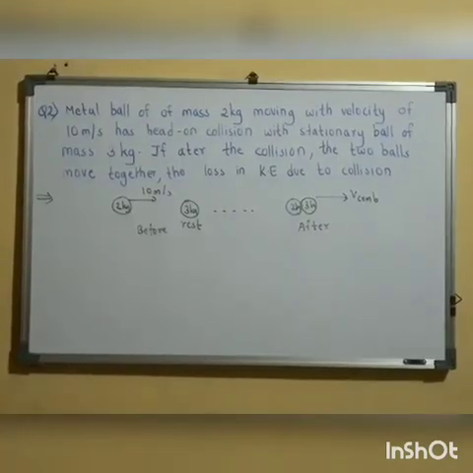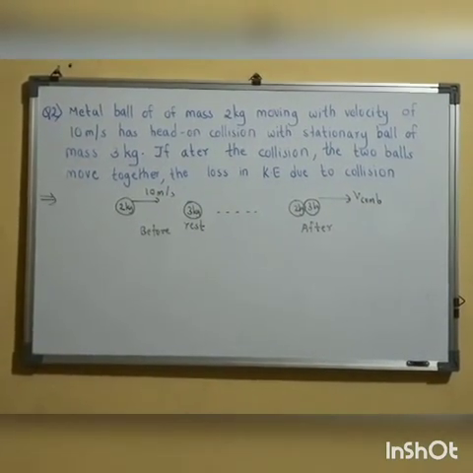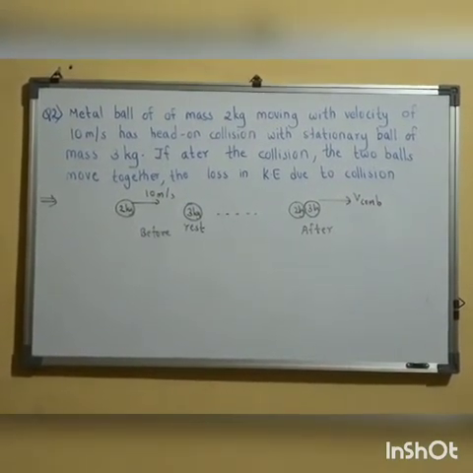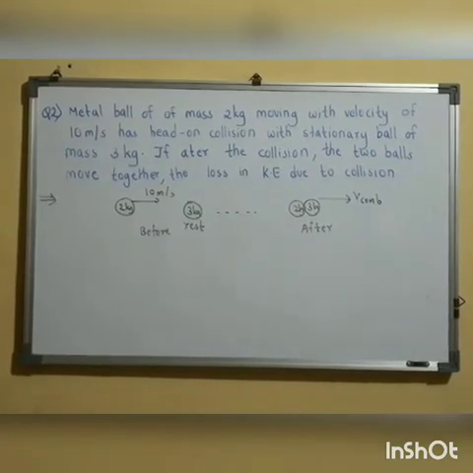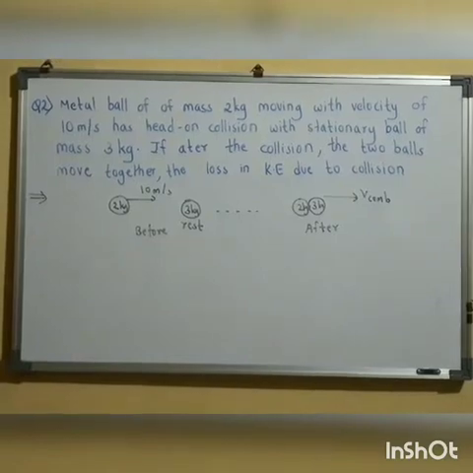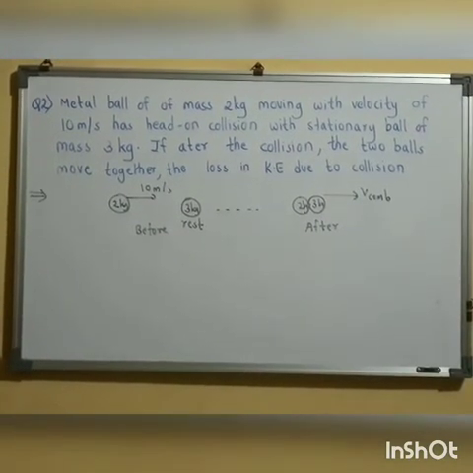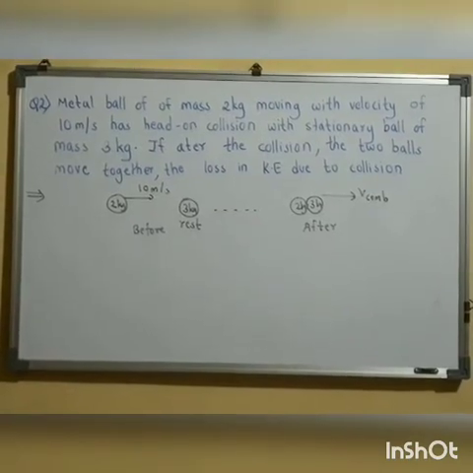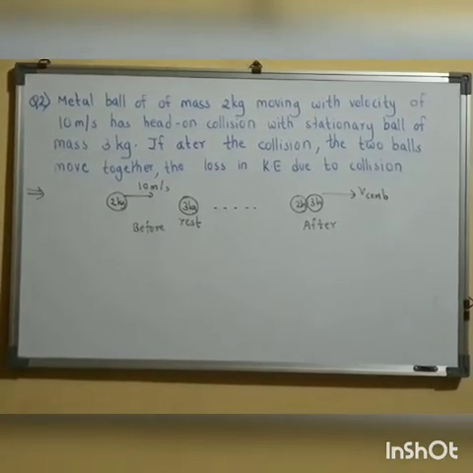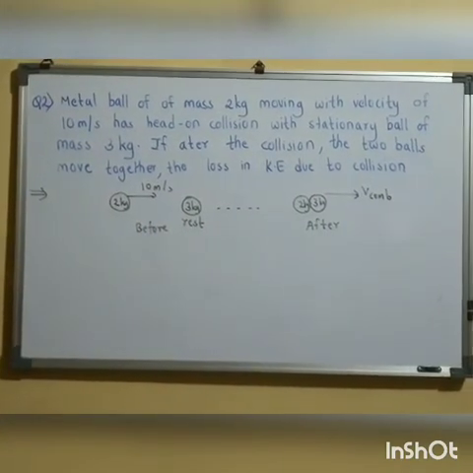A metal ball of mass 2 kg is moving with an initial velocity of 10 meters per second. It undergoes a head-on collision with a stationary ball. It means your second body is at rest, of mass 3 kg. After the collision, both the balls are moving together. It means both of them combined and they are moving together. We need to calculate the loss in kinetic energy due to collision. There is a loss in kinetic energy because the collision is in general inelastic.